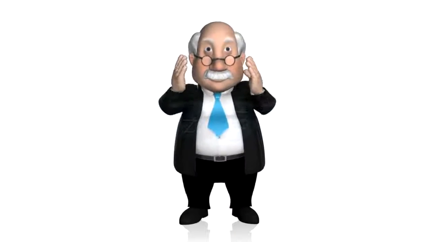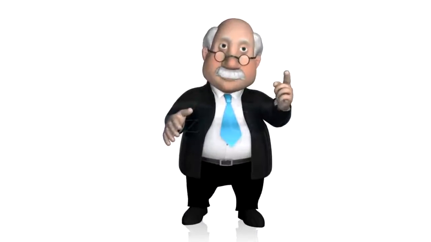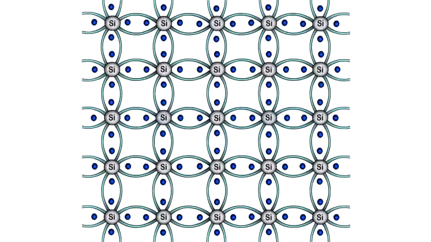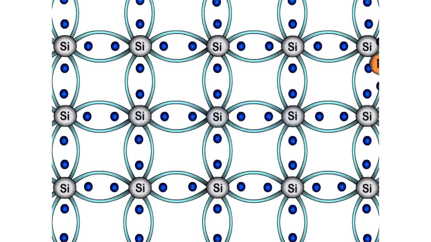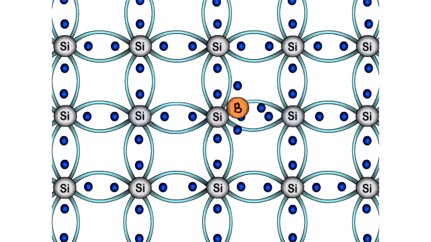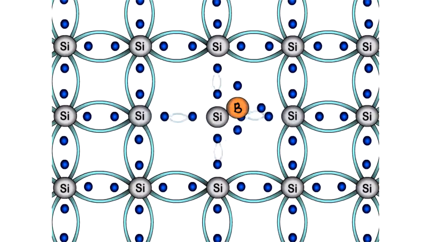Seriously, pay attention. This is important. The process of adding these impurities to the intrinsic semiconductors is called doping, and the impurities that improve the conductivity of these semiconductors are called dopants.